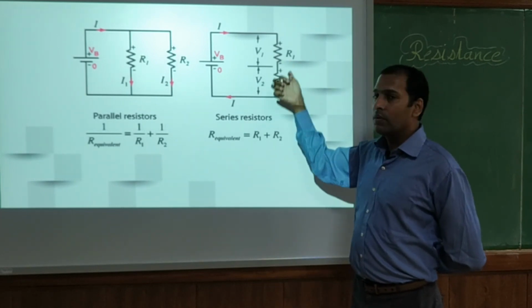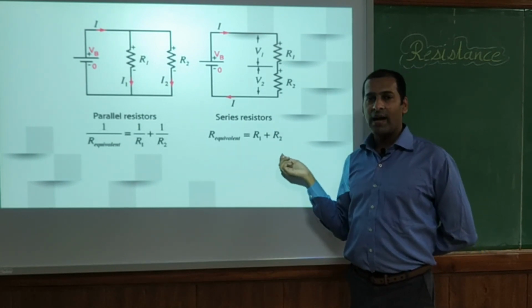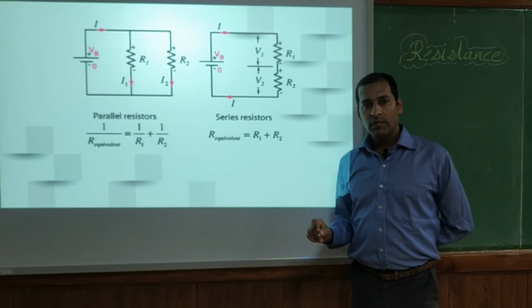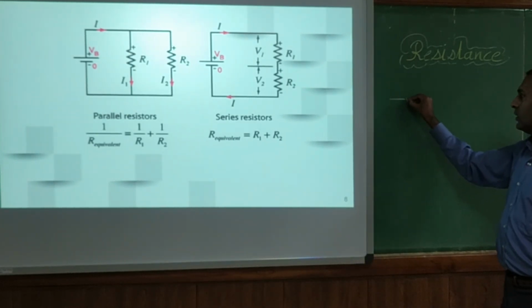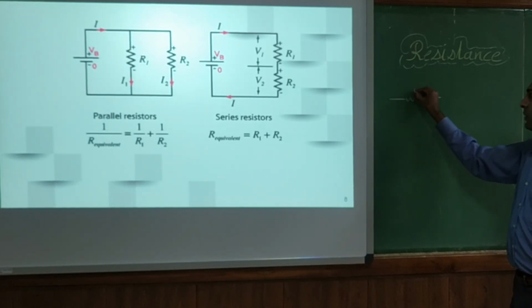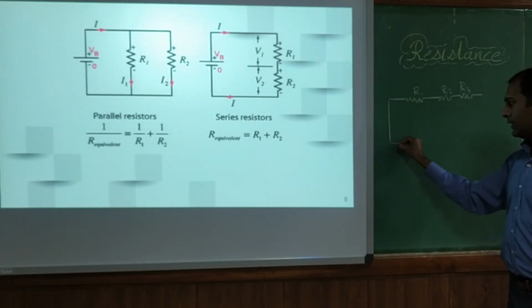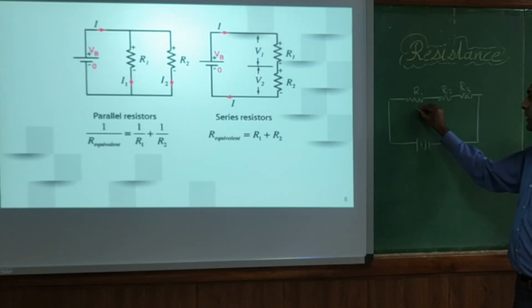And how will we calculate the total resistance? If they are connected in a single line, we will simply add them. So R equivalent for this case will be R1 plus R2. If we have three resistors connected in series, say R1, R2 and R3, all of them connected with a battery in series, what will be the total resistance?